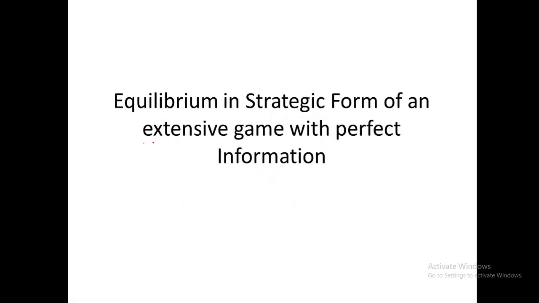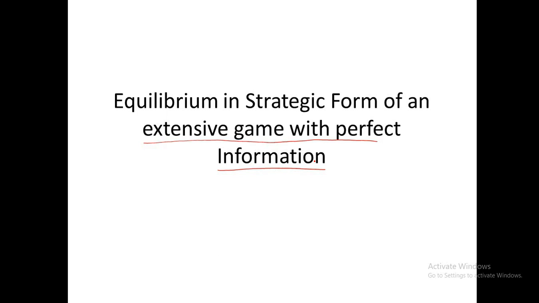Extensive game with perfect information means a game in which we have information of order. Order means in which order the player will take action. In any game, if we have information in what order the players will take action, then we can say that this game is an extensive game with perfect information.